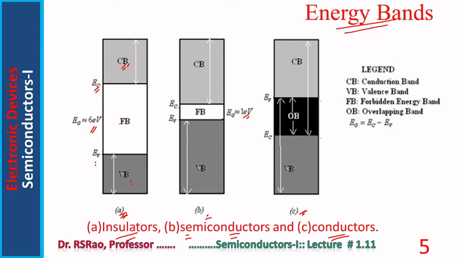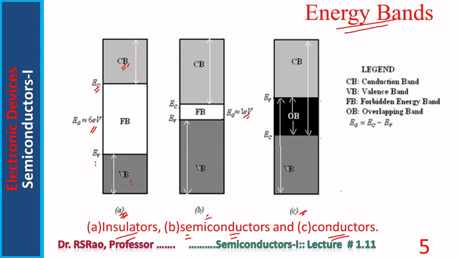Electrons are forbidden to have energies represented by the forbidden band gap. In case of insulators, the distance between EC and EV is large. In case of semiconductors, it is small, 1 electron volt. In case of conductors, no gap.